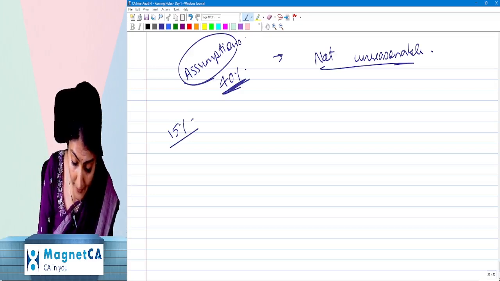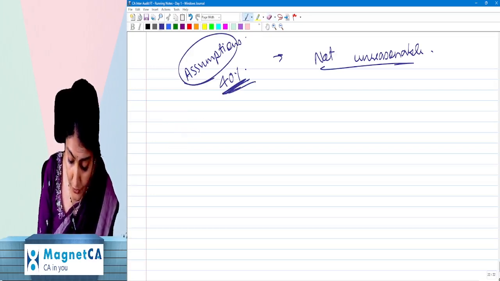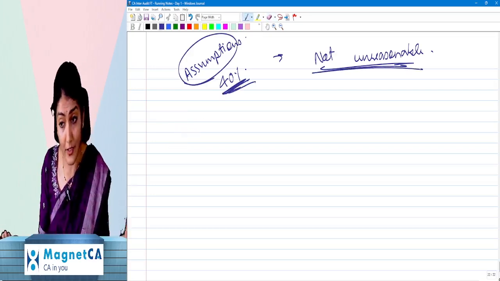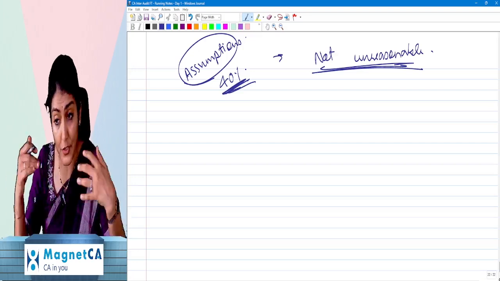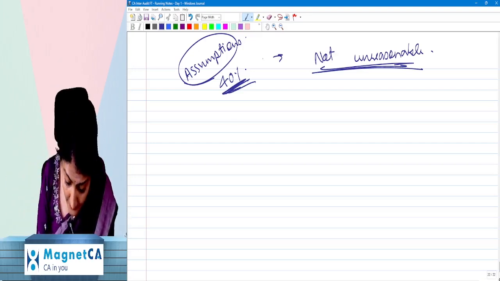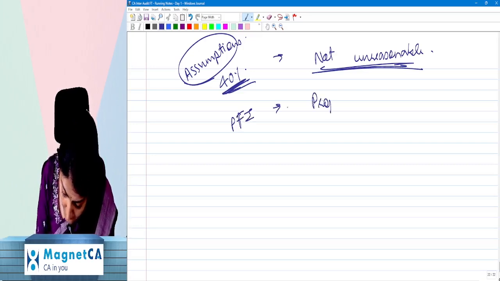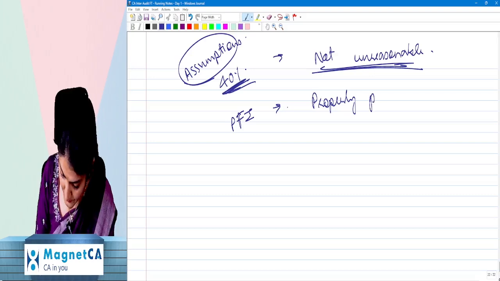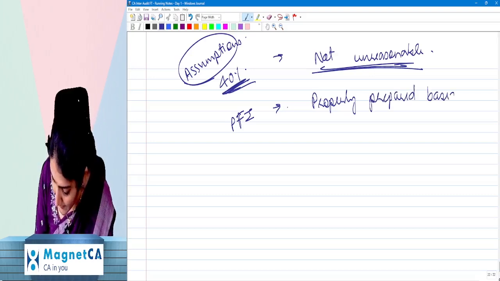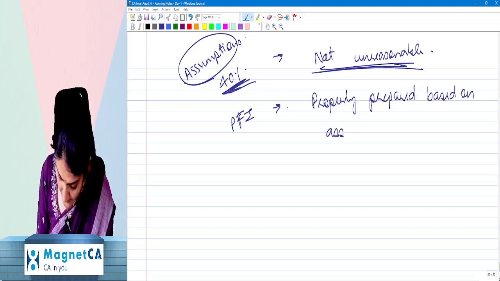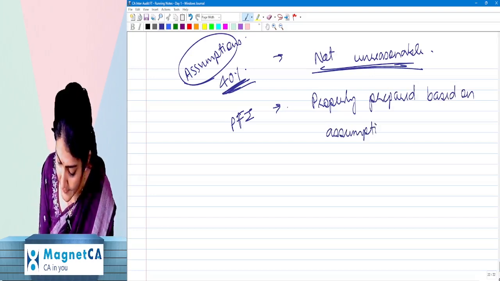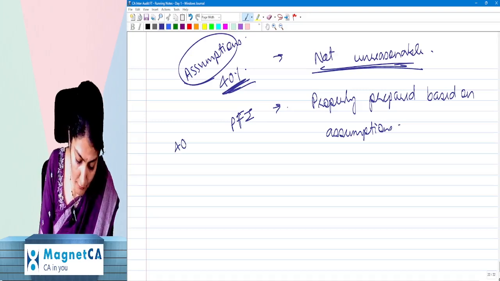So one, for the prospective CA practitioner, what you need to check is that the assumptions are not unreasonable. That means they should be reasonable. And second, the prospective financial information should be properly prepared based on the assumption. What is my assumption? Okay, next year the sales will increase by 40%.